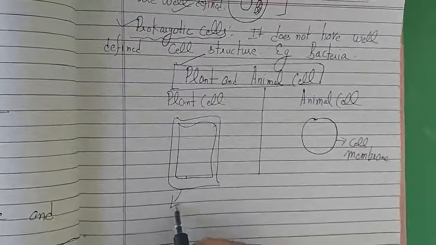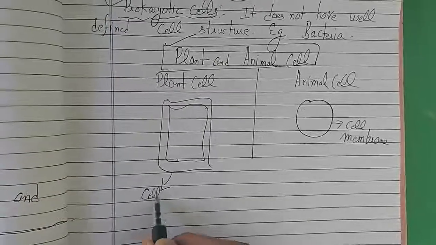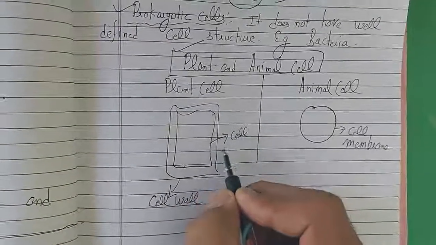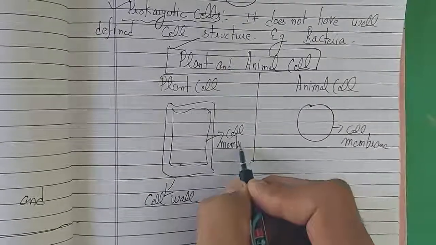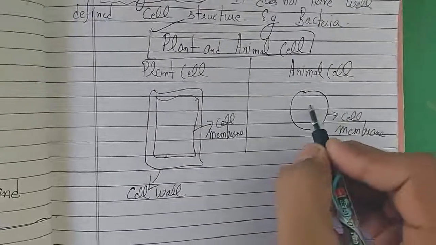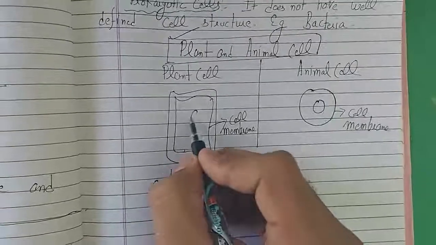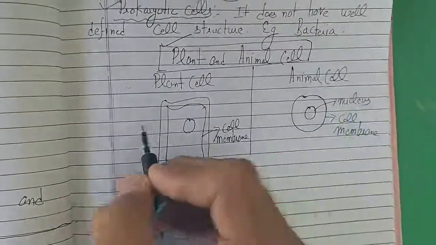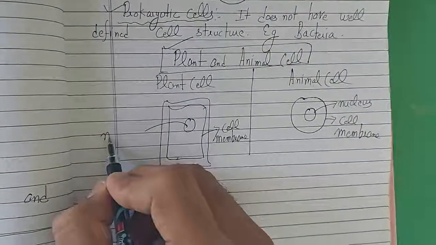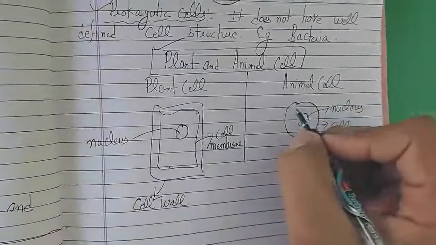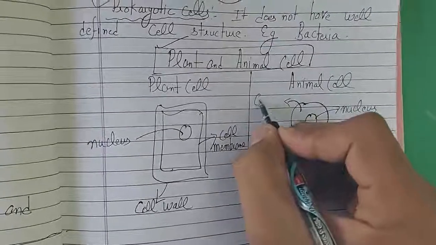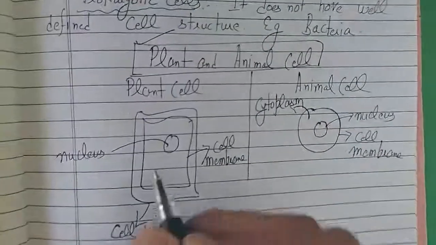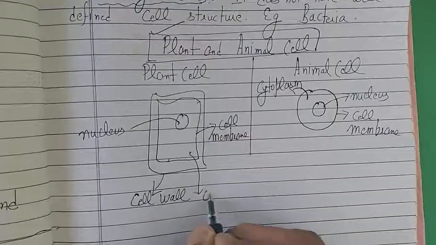So this is the cell wall and this is the cell membrane. The nucleus will be present here also and here also. You have to mention that this is a nucleus. I have already told you the nucleus is present in both plant and animal cells. And here it will be cytoplasm, and this is also cytoplasm.